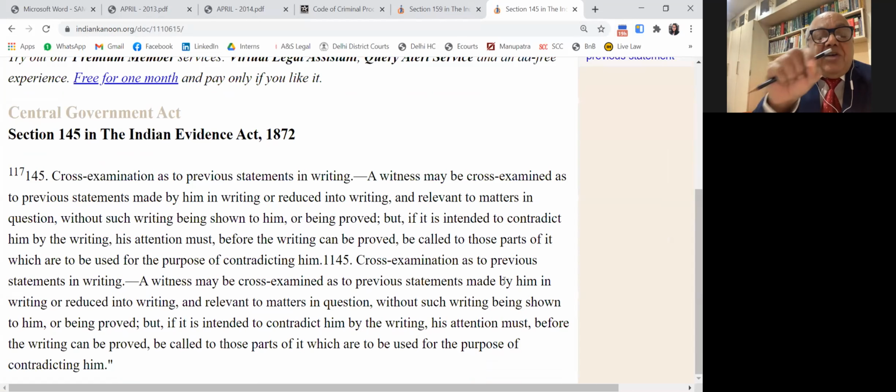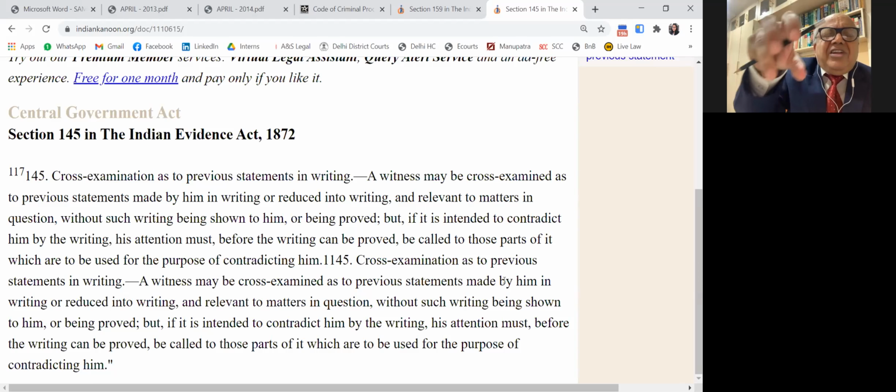So whatever the police officer wrote in the diary is his own writing. He writes: I got the police information on such and such date, such and such witness disclosed. After receiving the information, I recorded it, consulted my senior, took instructions, visited so and so, examined so and so, phoned so and so. Certain confidential things are also mentioned. That is why the accused is not given the diary. But the court